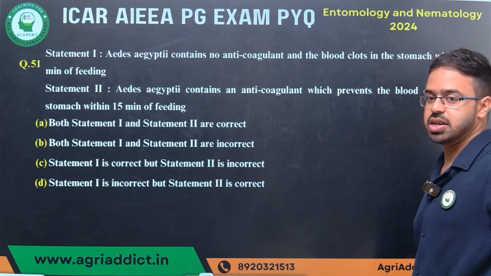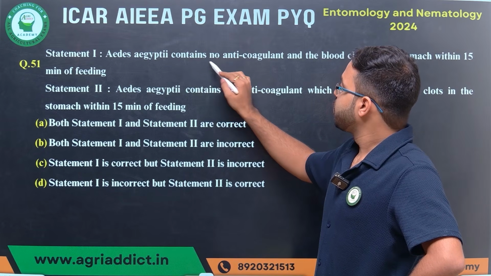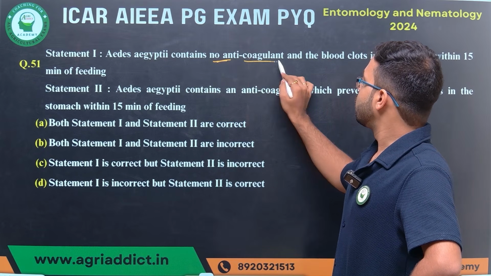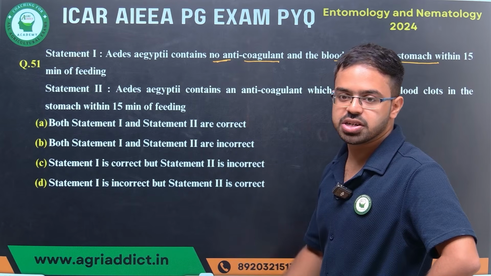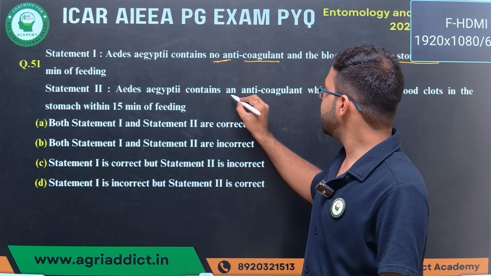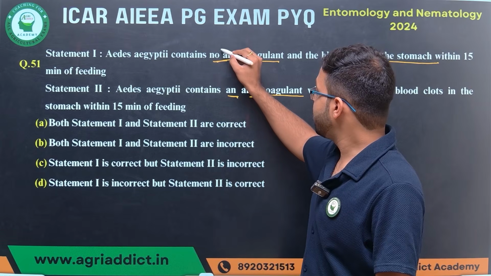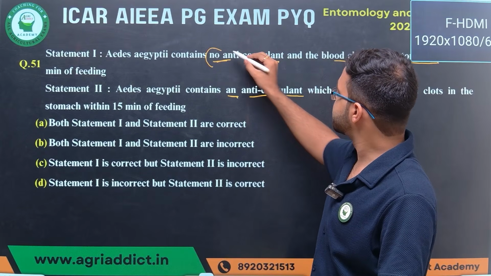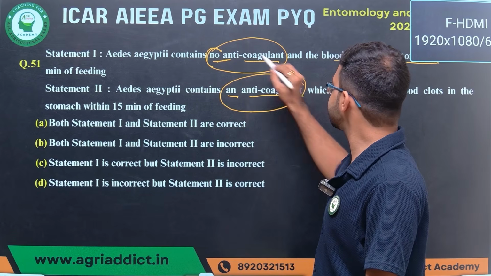Statement type of question, and it's a very easy question. Aedes aegypti contains no anticoagulant and the blood clots in the stomach within 15 minutes of feeding. Here it is given no anticoagulant, and in statement 2 it is given contains an anticoagulant.